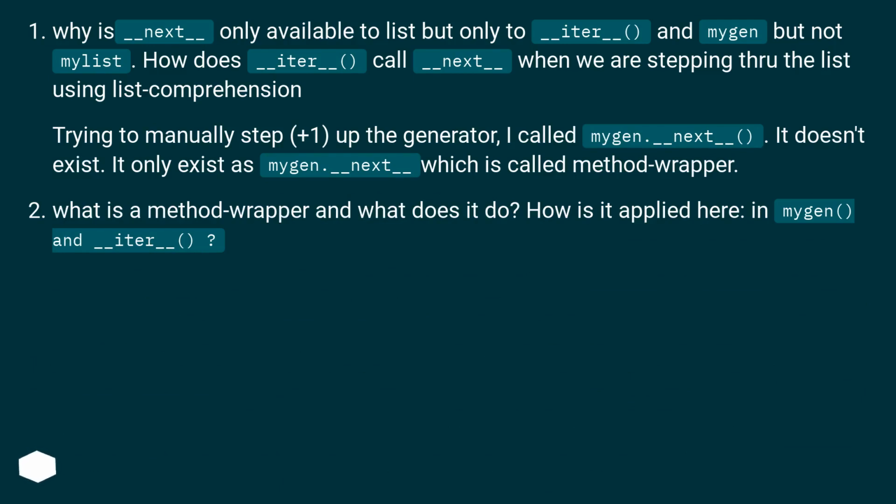Why is __next__ only available to the list's __iter__ and mygen but not mylist? How does __iter__ call __next__ when we are stepping through the list using list comprehension? Trying to manually step +1 up the generator, I called mygen.__next__. It doesn't exist. It only exists as mygen.__next__, which is called a method wrapper. What is a method wrapper and what does it do? How is it applied here, in mygen and __iter__?